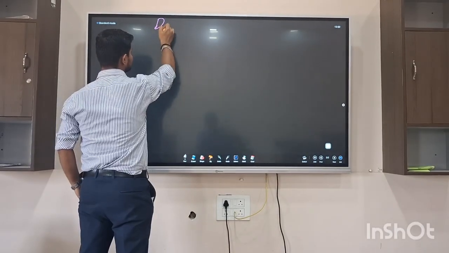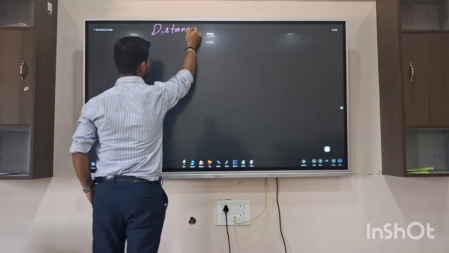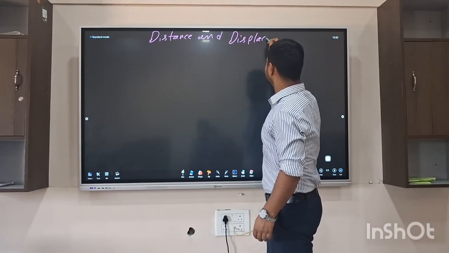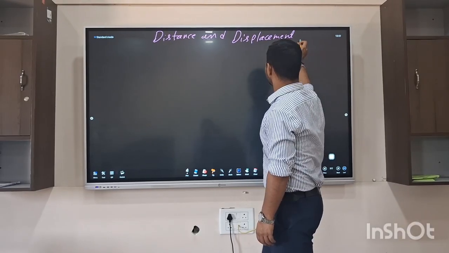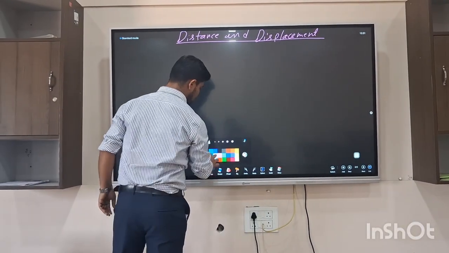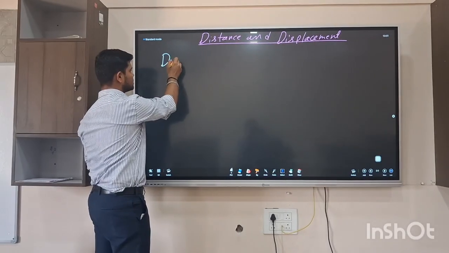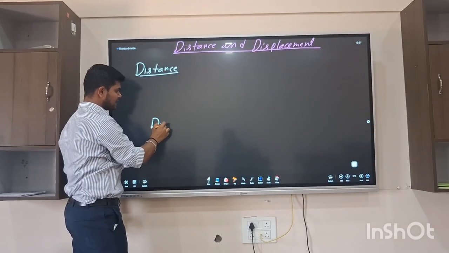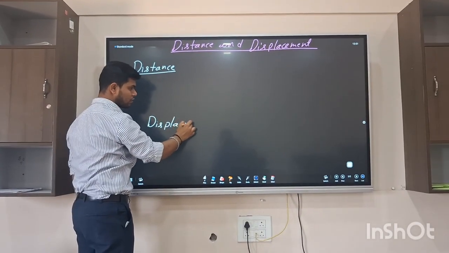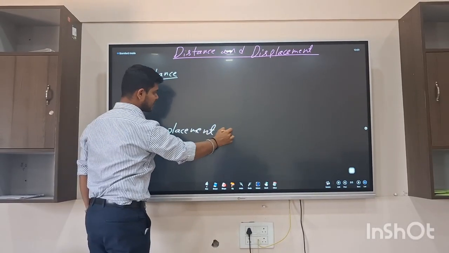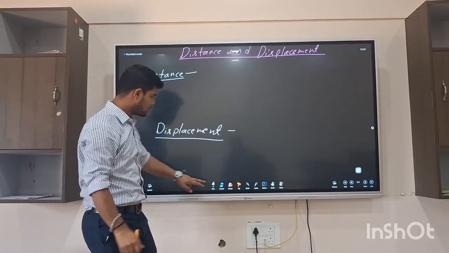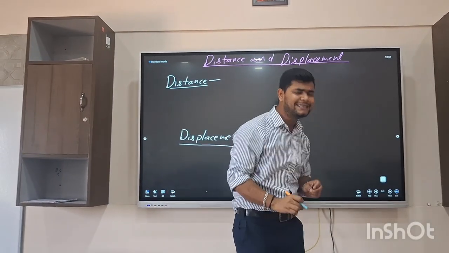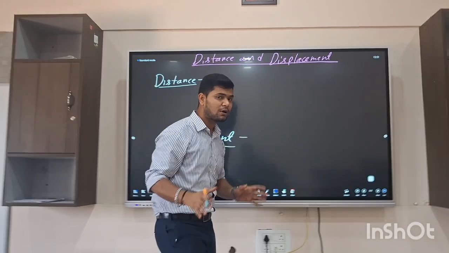So the next point we will talk about here, my dear students, is distance and displacement. Okay? So now we will talk first about what is distance and what is displacement. My dear students, in this chapter, these are some basic concepts and you have to understand all of these carefully. Because if you can understand these concepts, then the chapter is very easy for you. Okay? So let's talk about what is distance.